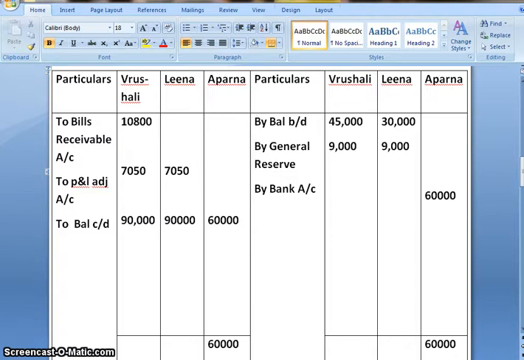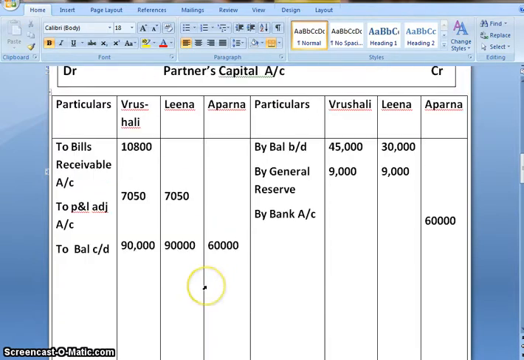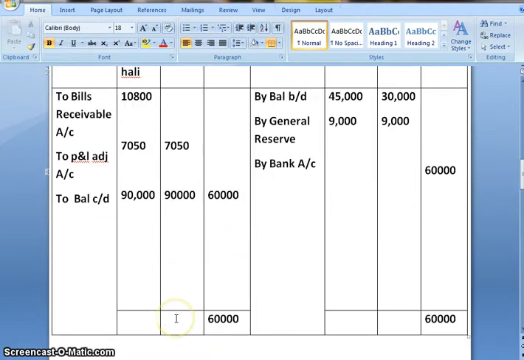Now we'll close the account. For Leena, we can see that debit side is more, so we'll add debit side. We'll get it as 97,050.